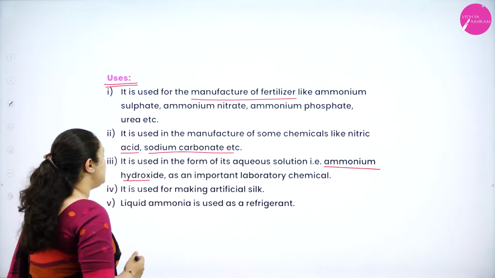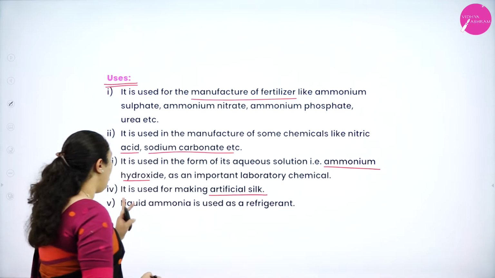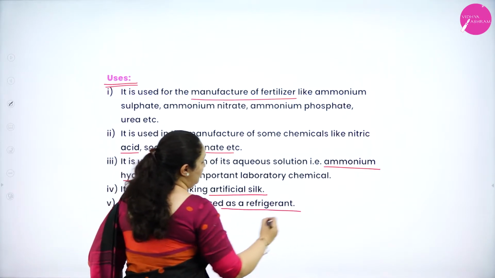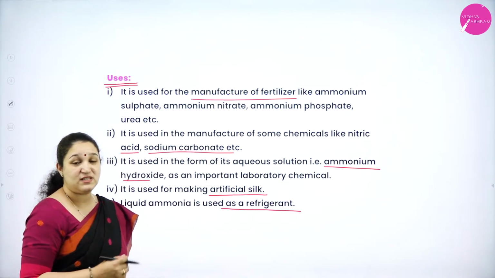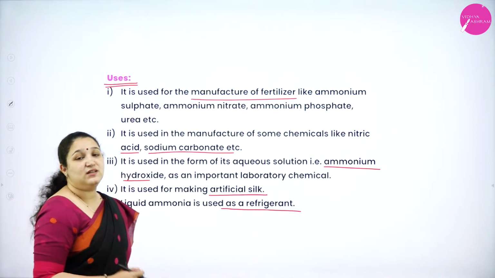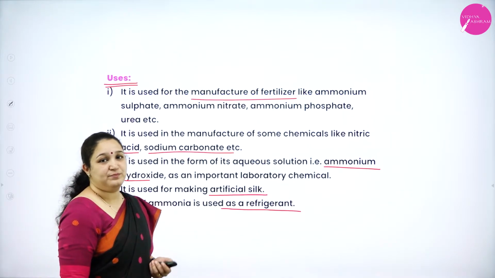Next, it is used in making artificial silk. Also, liquid ammonia is used as a refrigerant. So, these are the uses of ammonia.